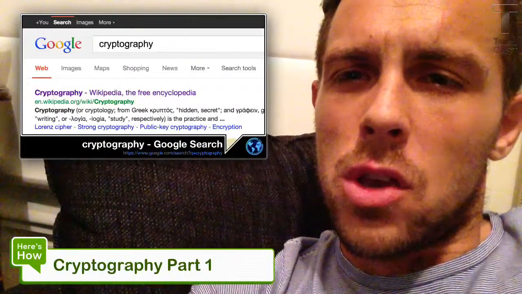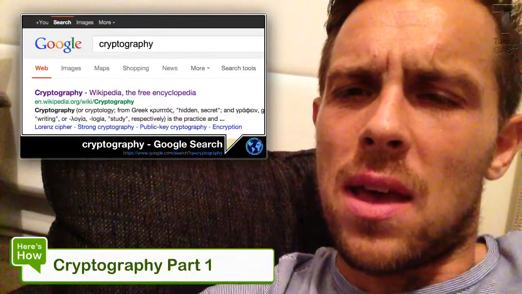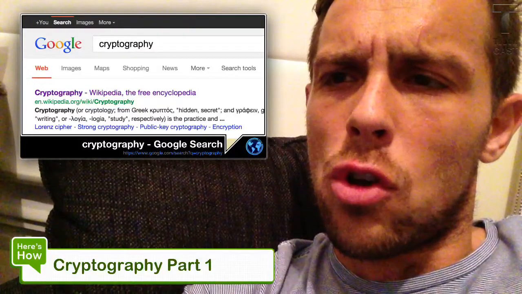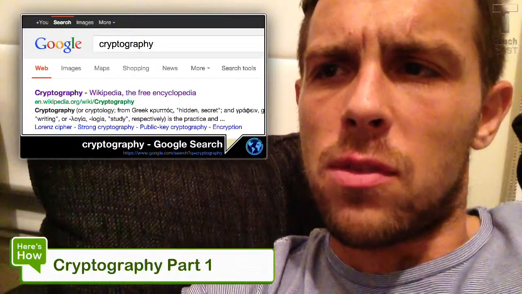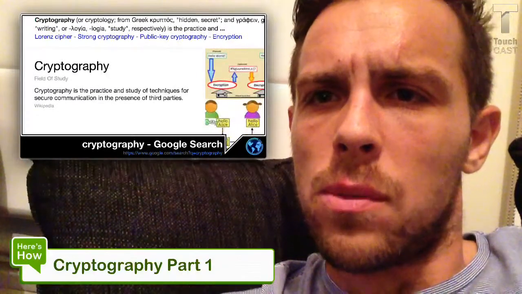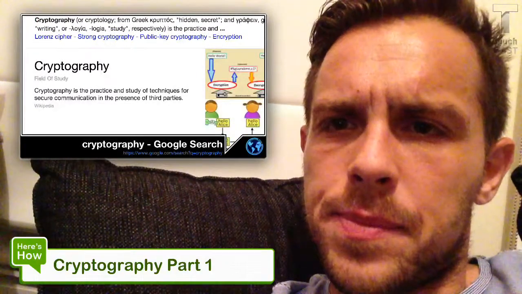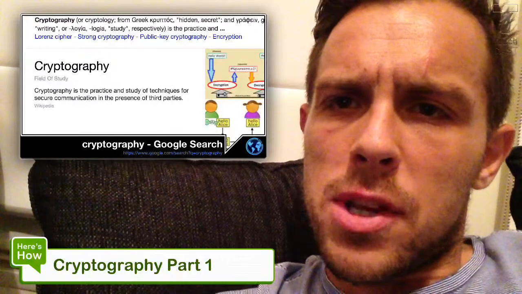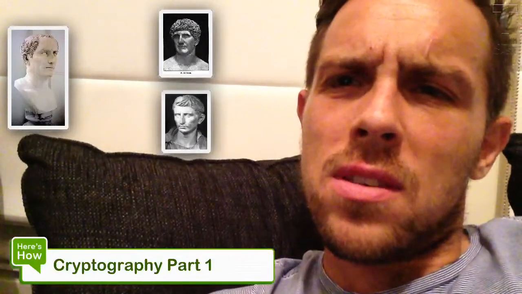That's right. Cryptography basically is a simple way of securing communication, as you can see from this definition here I found on Google. But what does this mean? Well, let's imagine a scenario. Let's imagine the great military commander Julius Caesar, and he's planning on attacking his great enemy Pompey the Great. Caesar must communicate with his comrades, but he's concerned that any messages that he sends might be intercepted by Pompey.